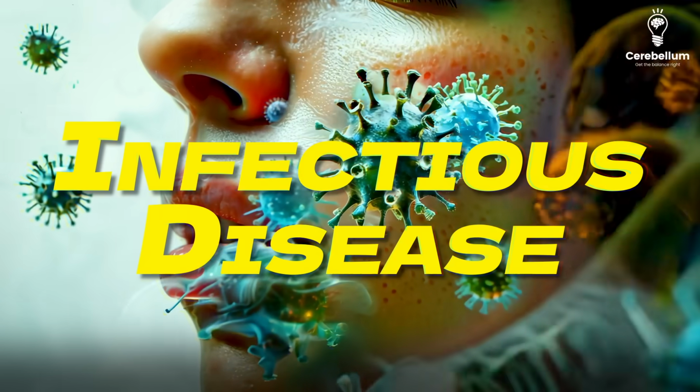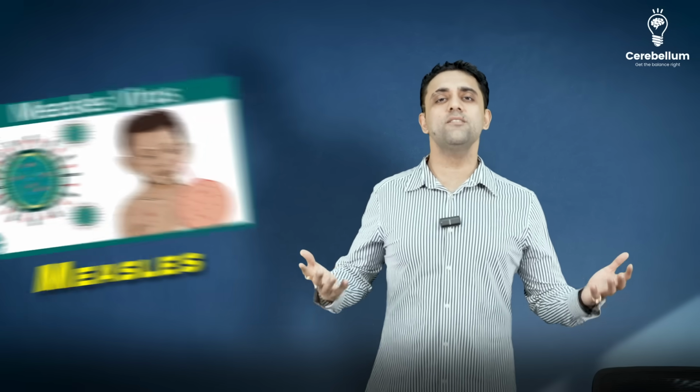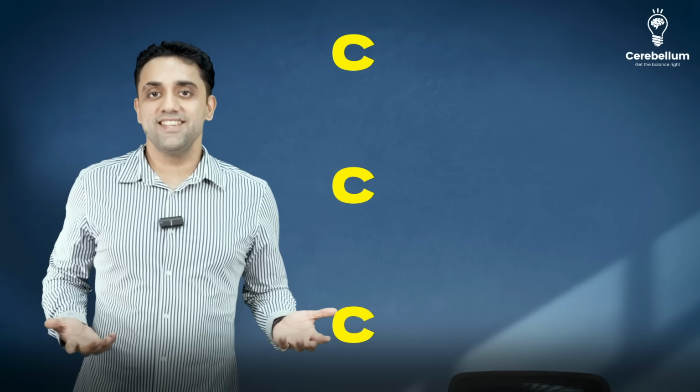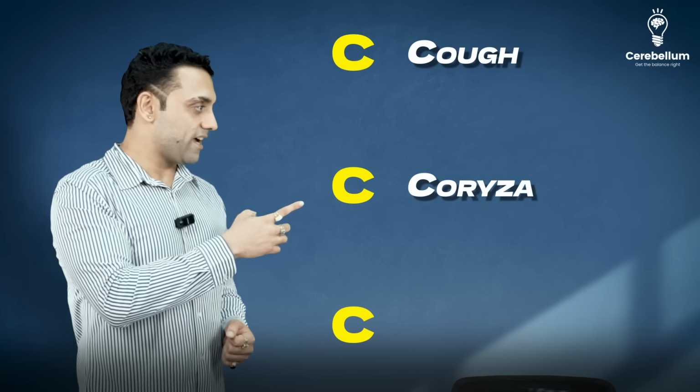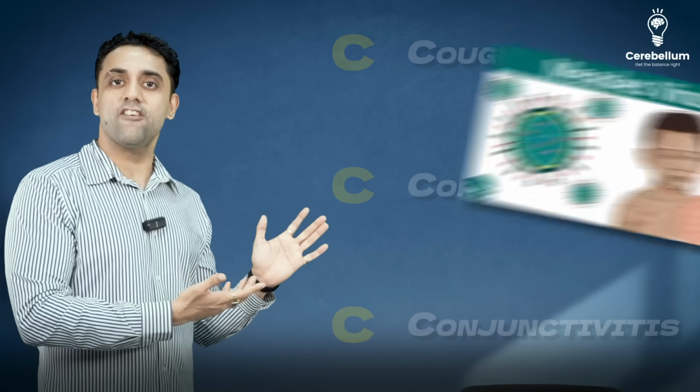Let's have some important one-liners for infectious disease. If I have a 5-year-old child who came with complaints of rash which started behind the ear, then the face, and then the body, the best answer is measles. What are the 3 important clinical features of measles? We have CCC. Now what is CCC? Cough, coryza and conjunctivitis. So cough, coryza and conjunctivitis, you should think of measles.